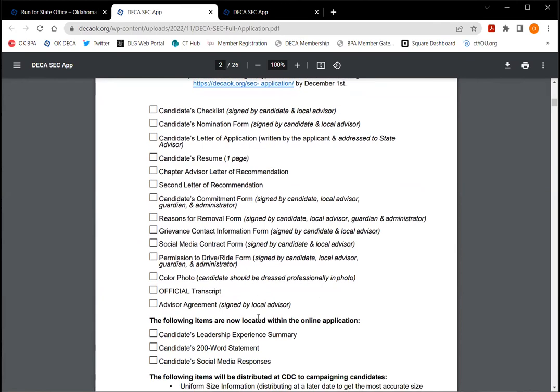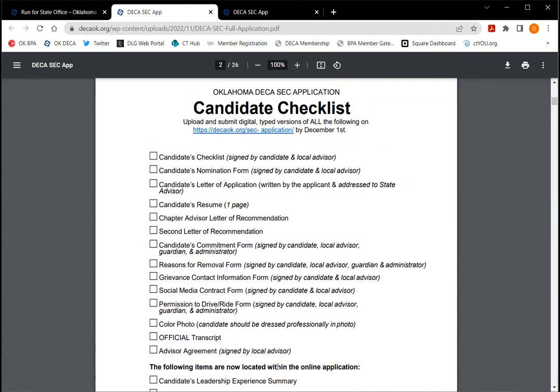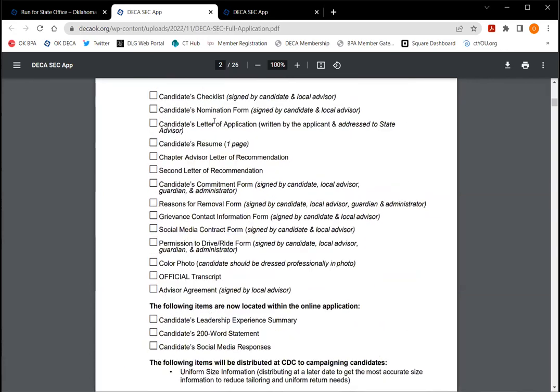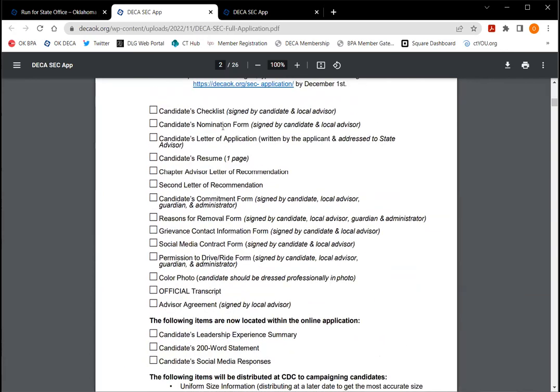Okay, so we have a checklist in here. I will tell you that it doesn't count for any bonus points or anything like that, but I do love when all of these items are in order when you submit them. It doesn't have to be that way, but it definitely shows some organizational skills when all of these items are in the same order as listed. So this will go through everything that's in this document, who needs to sign it, everything like that.